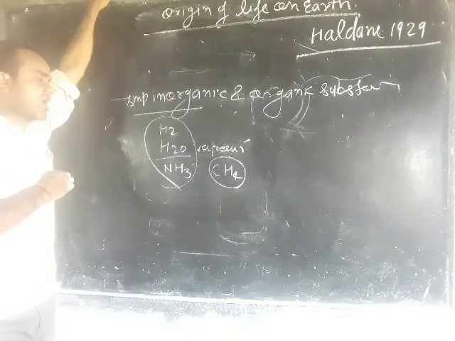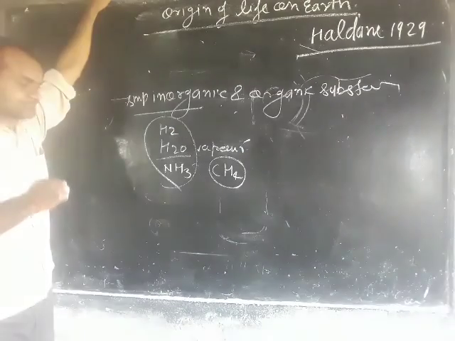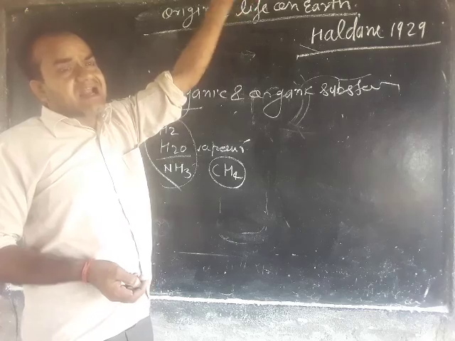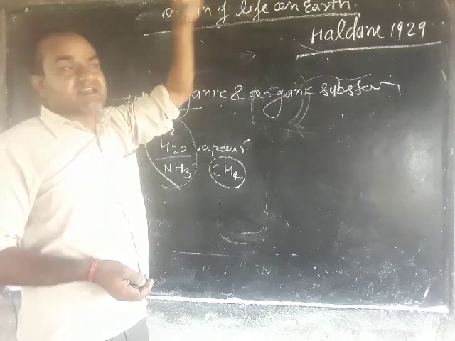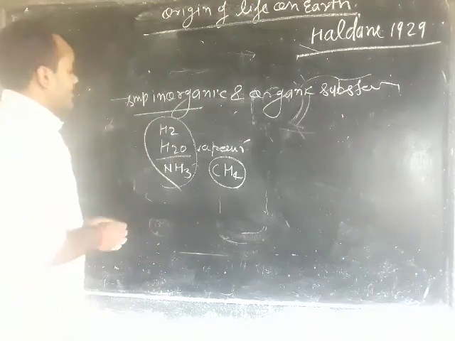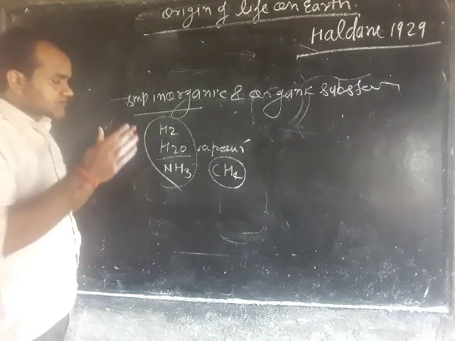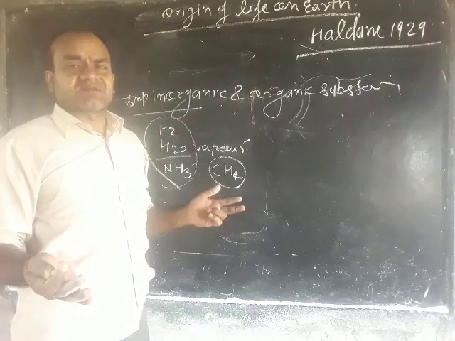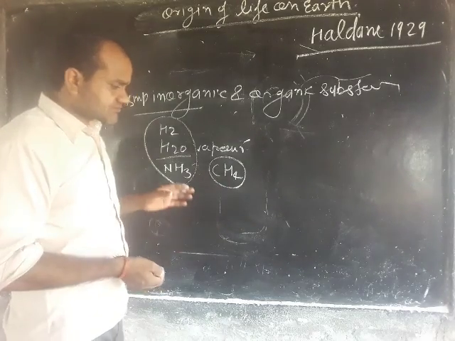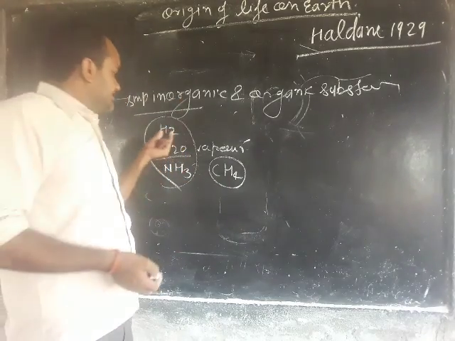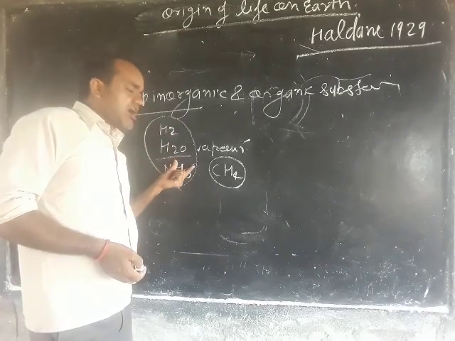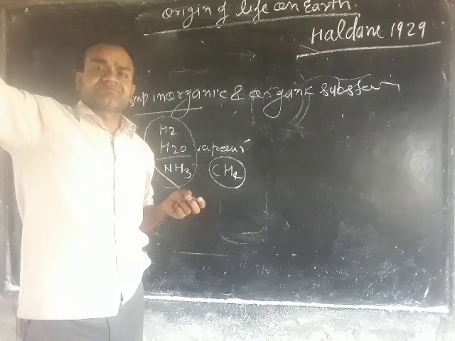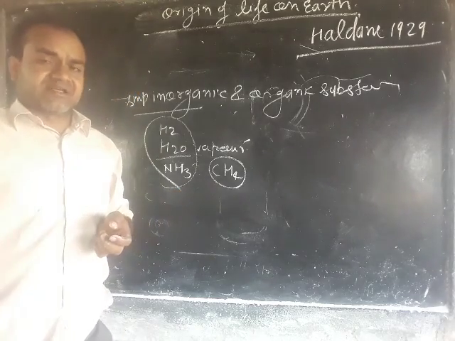These are the substances which were present in the earlier atmosphere on the earth. What happened in the earlier atmosphere? These inorganic and organic substances were present in the earlier atmosphere.